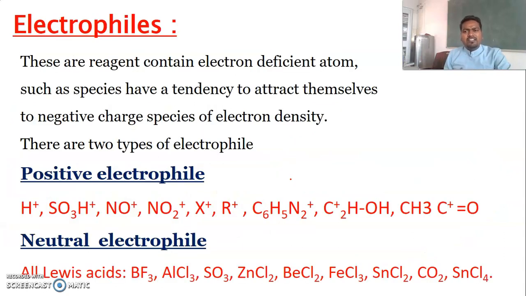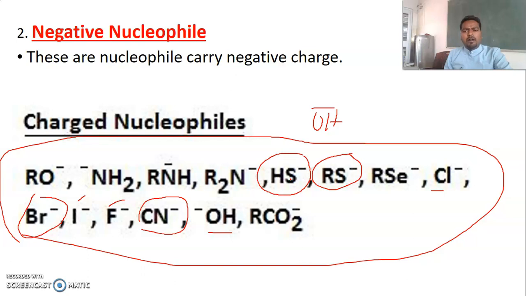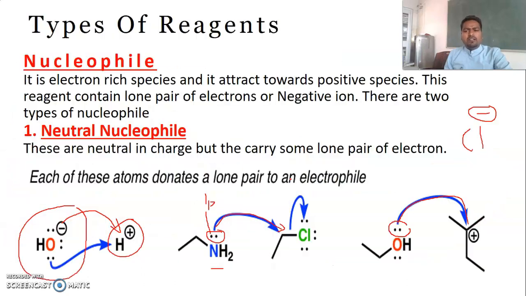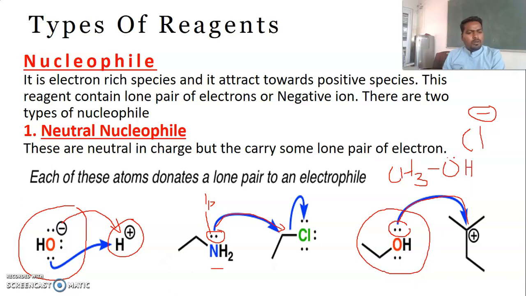Now let us see another interesting type of nucleophile, that is neutral nucleophile. Neutral nucleophiles are neutral in charge; they don't carry any charge. For example, if you take CH3OH, it doesn't have any charge on it. It's a neutral entity. But because of the highly active lone pair of electrons which is present, it is electron rich in nature. That's why it acts as a nucleophile.